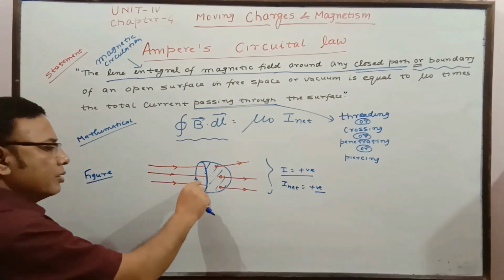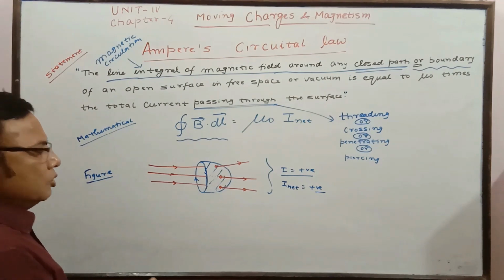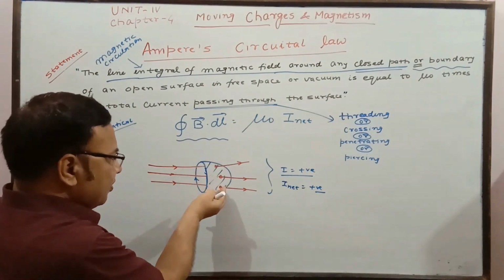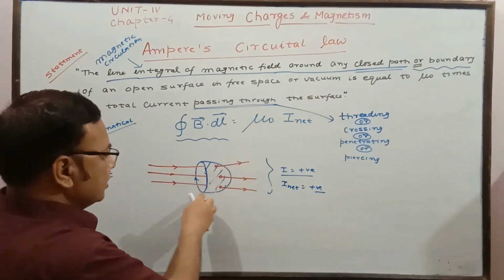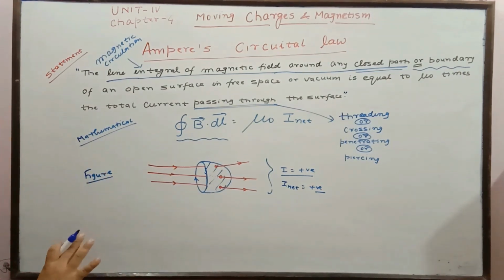And that magnetic circulation is along this edge. So let us try to see this. This is the free surface through which the current is coming out, piercing, enclosed by it. So some of the important points based on this we are going to do.